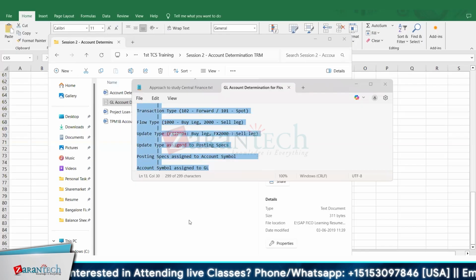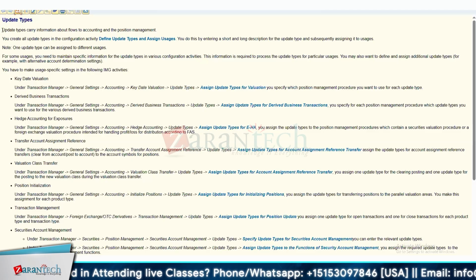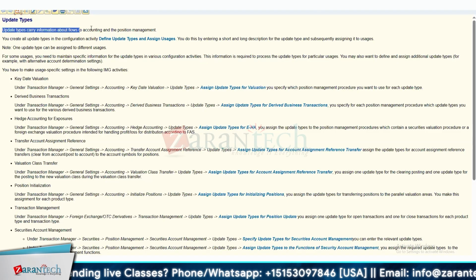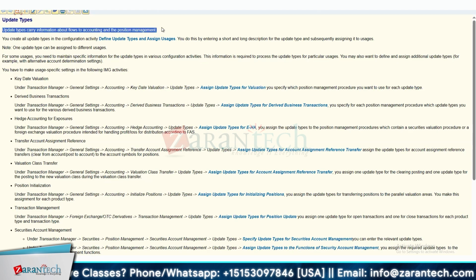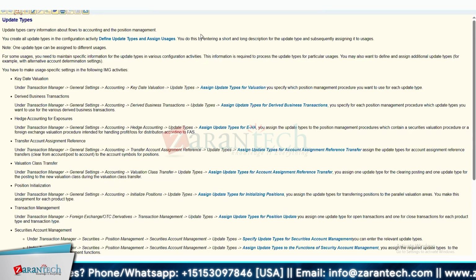Now if we look at the update type, update types carry information about the flows to accounting and the position management. You can create update types in the configuration. We'll actually create this. One update type can be assigned to different usages. For example, key date valuation. What is key date valuation? That means foreign currency valuation or bond valuation. In such cases, you have to assign the update types for the valuation. Similarly, there can be update types for business transactions.